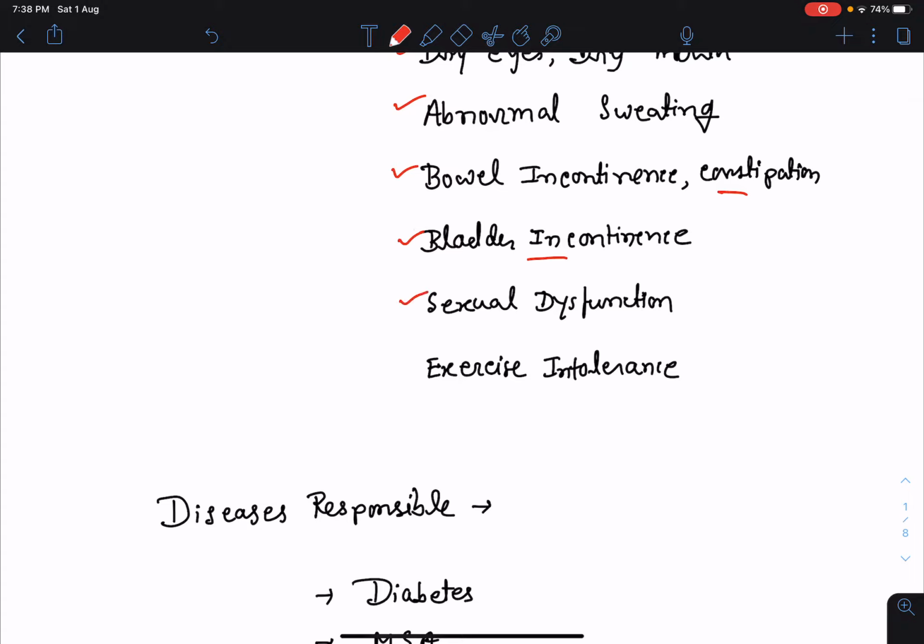There may be sexual dysfunction. In case of male, there may be problem in ejaculation, or there may be problem in erection or maintenance of erection. In cases of female, there may be reduced libido and there may be problem with orgasm. There may be history of exercise intolerance also.